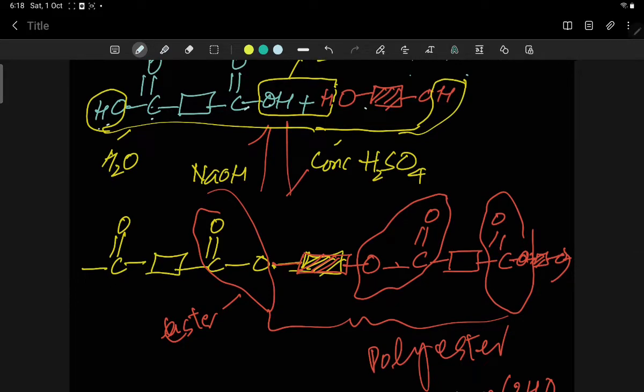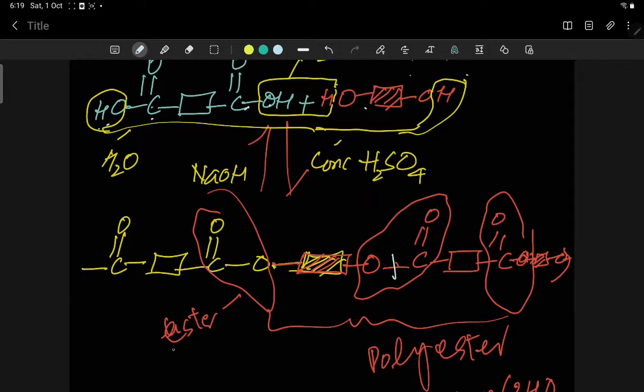When water molecules are removed, the remaining molecules are linked with each other to form a polymer, and in this way many linkages are formed. When we write down 2 repeat units, this is 1 unit till here, and from here this is another unit.